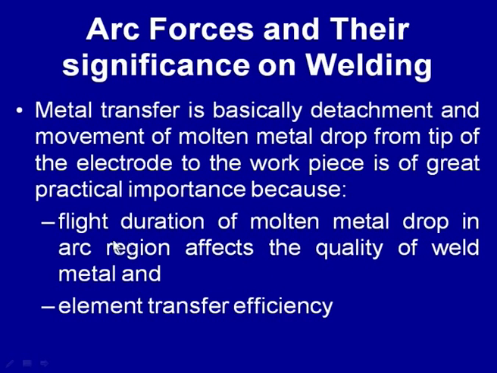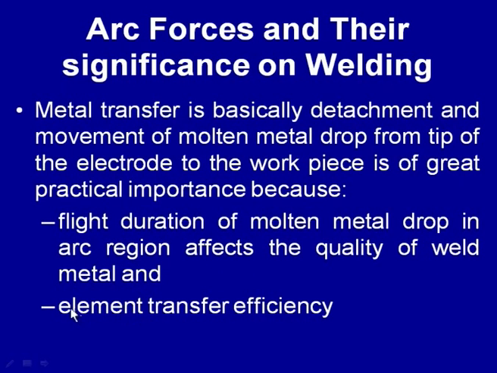The longer the flight duration of the molten metal drop in the arc region, the greater will be the adverse effect of the gases present in the arc zone on the quality of the molten metal drop, and so the quality of the weld joint.